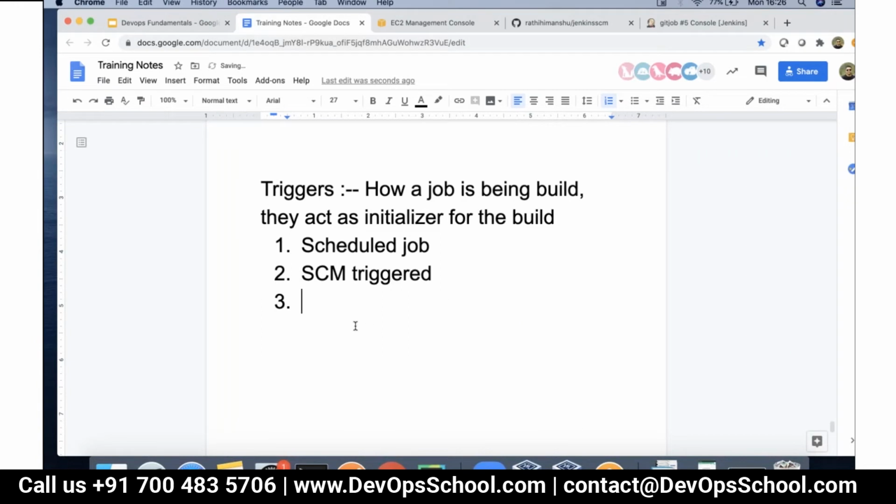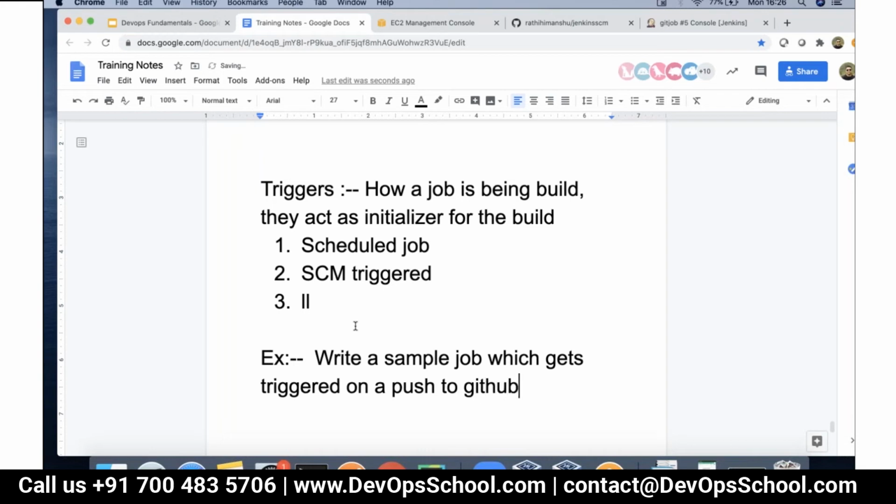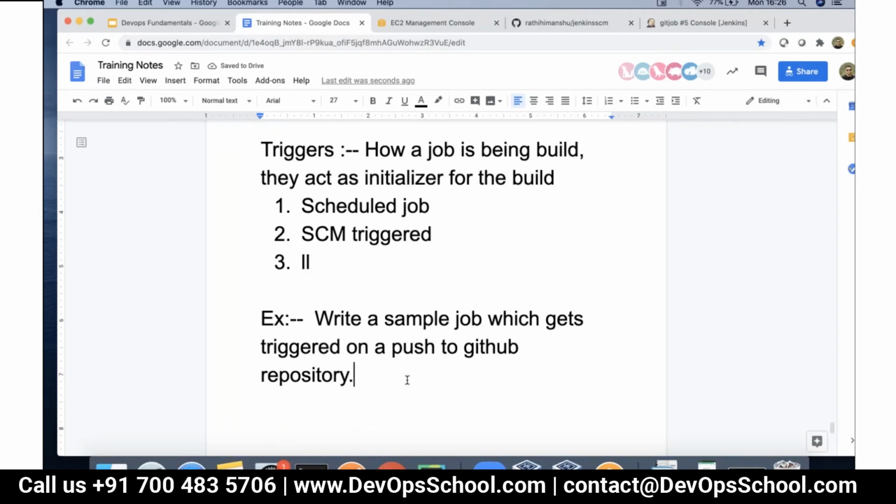Then we'll talk about chained events, that is, how you can create your own set of pipelines with the help of multiple jobs being dependent upon each other. These examples we will take up tomorrow, when we will also work with some of the build tools, such as Maven build and other build tools. We will see how we can integrate with the build tools, fetch the code, do the build, and also try to do the deployment here.